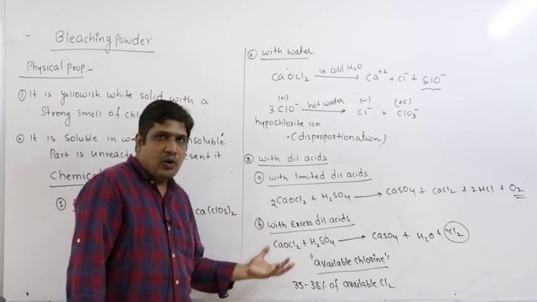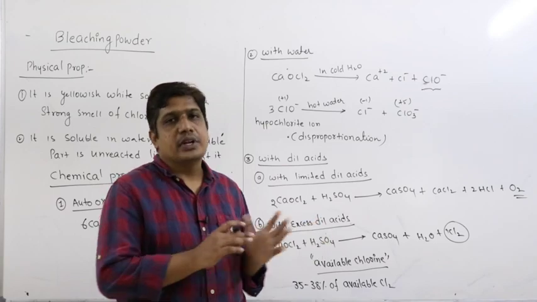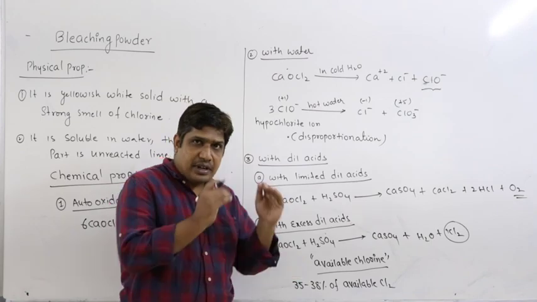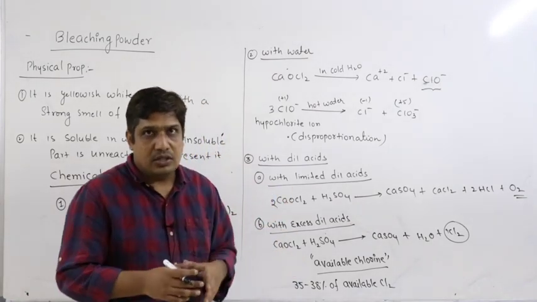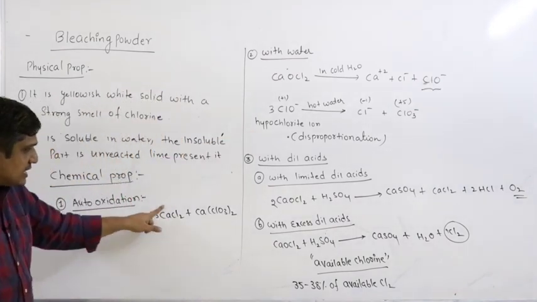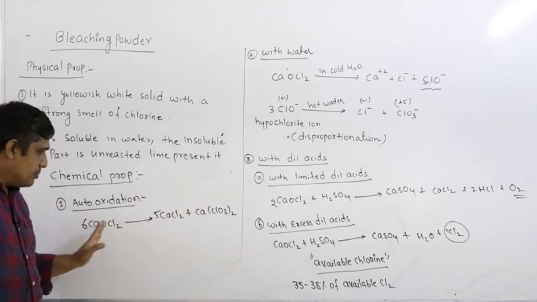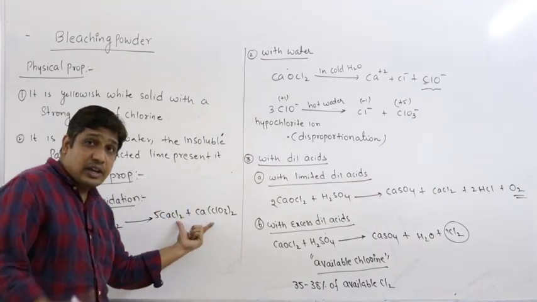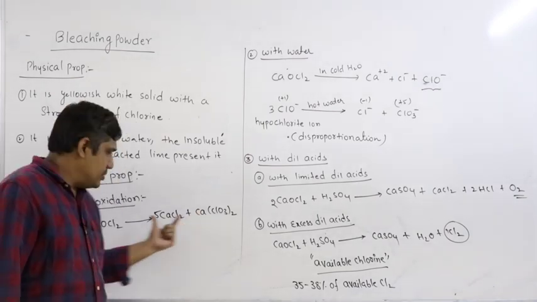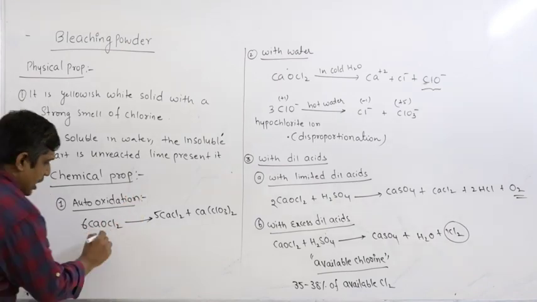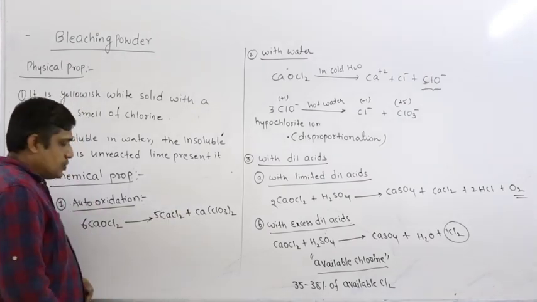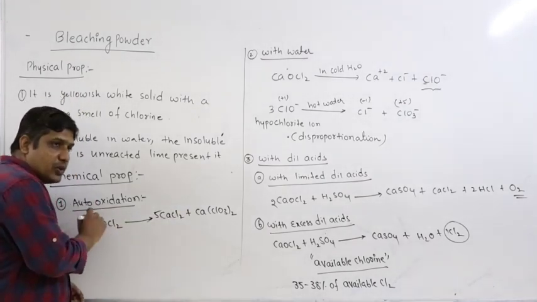Now, if I take this bleaching powder and store it for a long period, it loses this available chlorine. That means the percentage of available chlorine will be less. Why is it less? Because it undergoes auto oxidation to CaCl2 and CaClO3. Because of this conversion, these two cannot release chlorine. When you add acid, these two compounds do not release chlorine. Only bleaching powder will release chlorine. Therefore, if it undergoes auto oxidation, it converts into compounds which do not release chlorine, so the amount of available chlorine in bleaching powder will decrease.